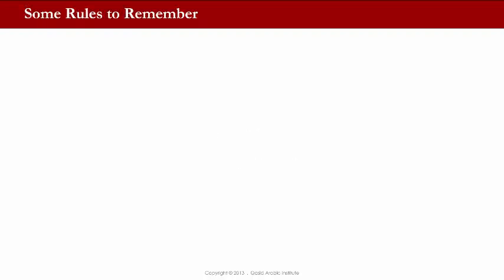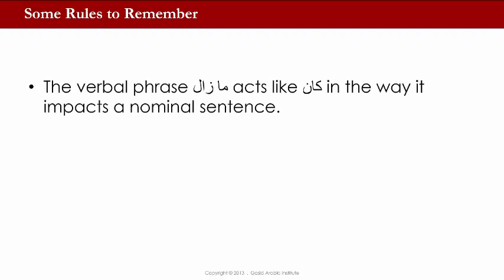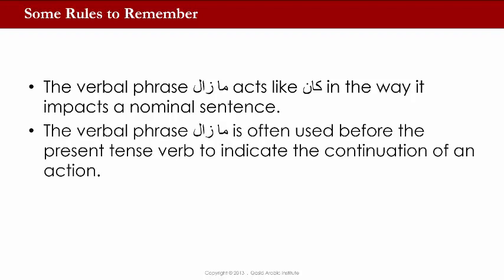So here are some rules to remember about ma zala and bada'a. The verbal phrase ma zala acts like kana in the way it impacts a nominal sentence. However, kana means was and ma zala means still. The verbal phrase ma zala is often used before the present tense verb to indicate the continuation of an action.